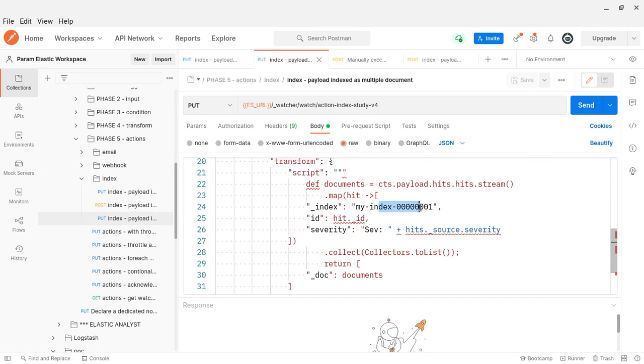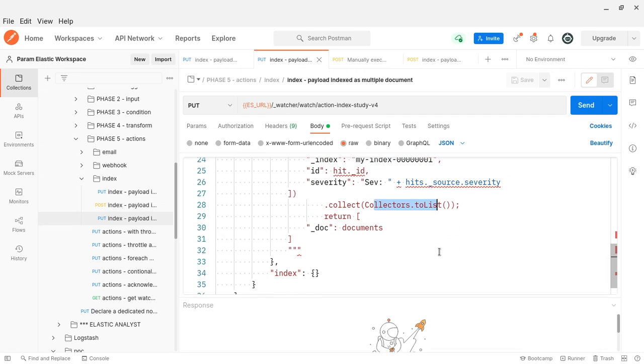I think these fields are enough for me. So for each document, in this case at least, this field is enough. I am just creating each document and collecting them in a list, then putting the list in a document. This is the expected key when you are indexing multiple documents. If the key is there, it will iterate over all the documents and store each one as a separate document in the index. That is a good thing.